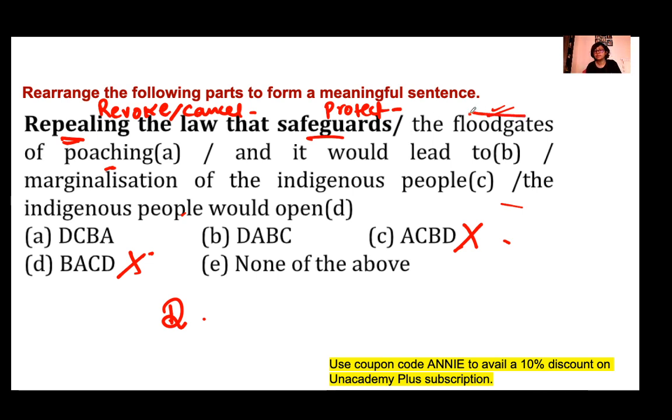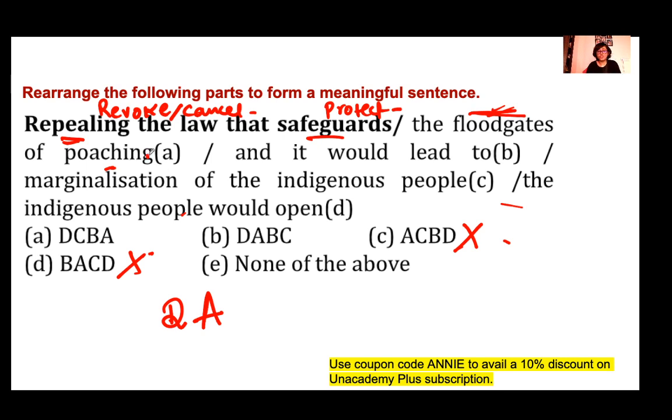Floodgate means a form of restraint, a form of hindrance used to hold back a huge number of something. But if the law that safeguards the indigenous people is revoked, then this will open the floodgates of poaching. So indigenous people will practice poaching then.